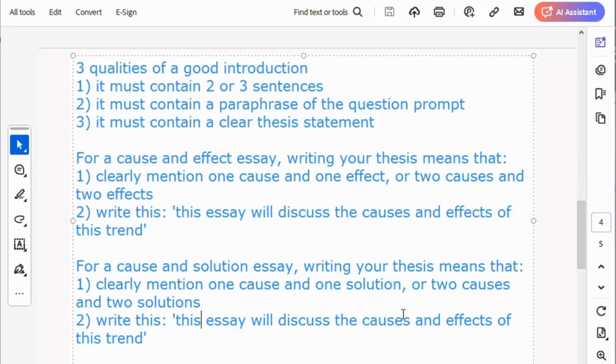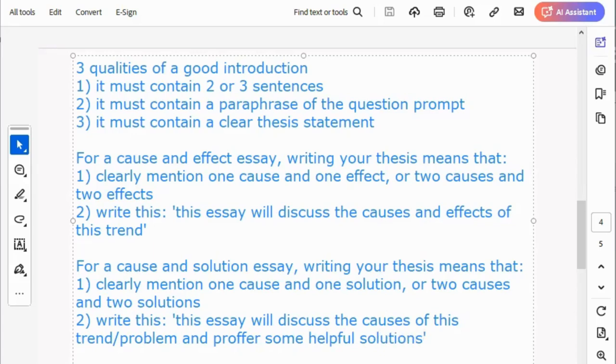This essay will discuss the causes of this problem, or this trend, and outline some helpful solutions.